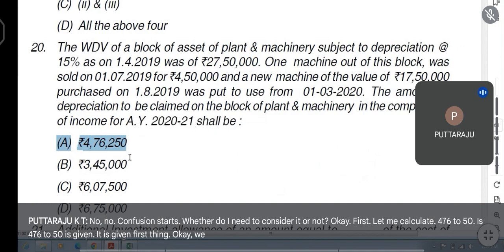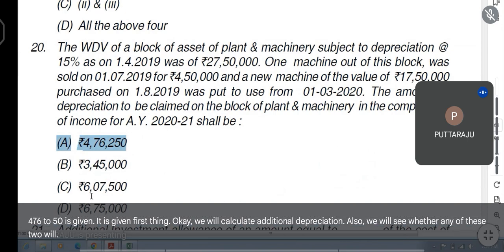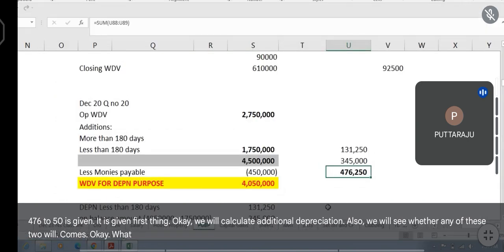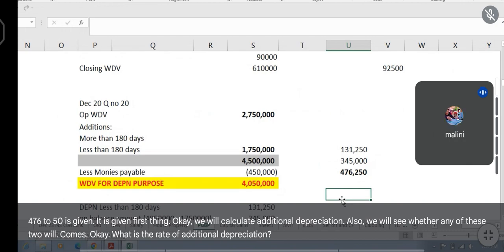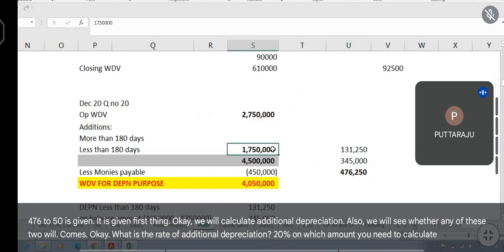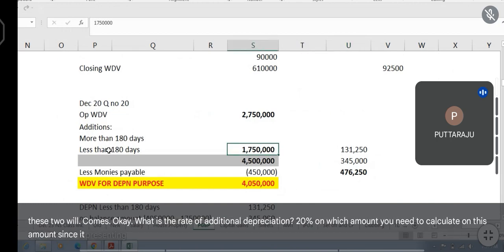We will calculate additional depreciation also. We will see whether any of these two will come. What is the rate of additional depreciation? 20%. On which amount you need to calculate? On this amount. Since it is less than 180, 20% of 50%.